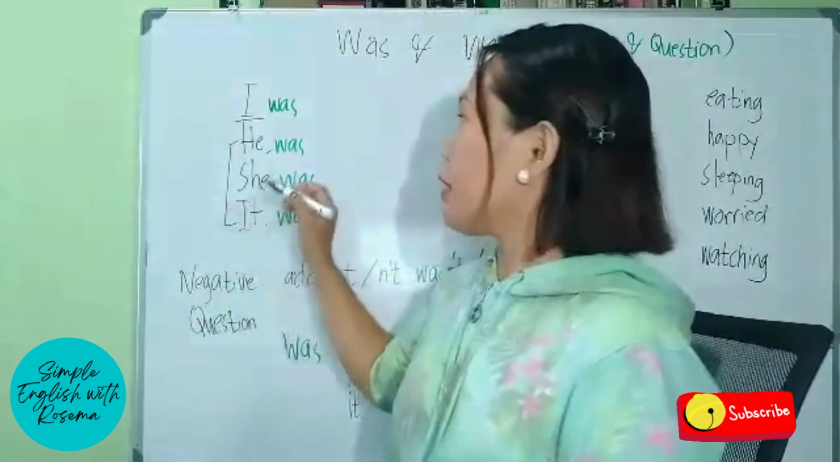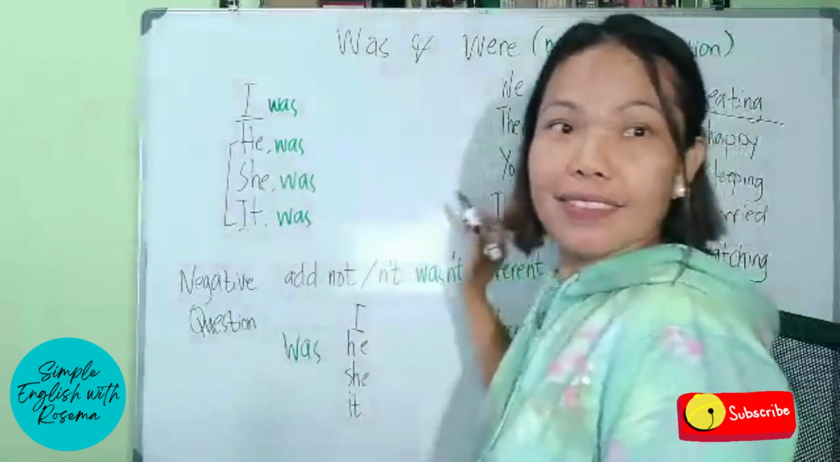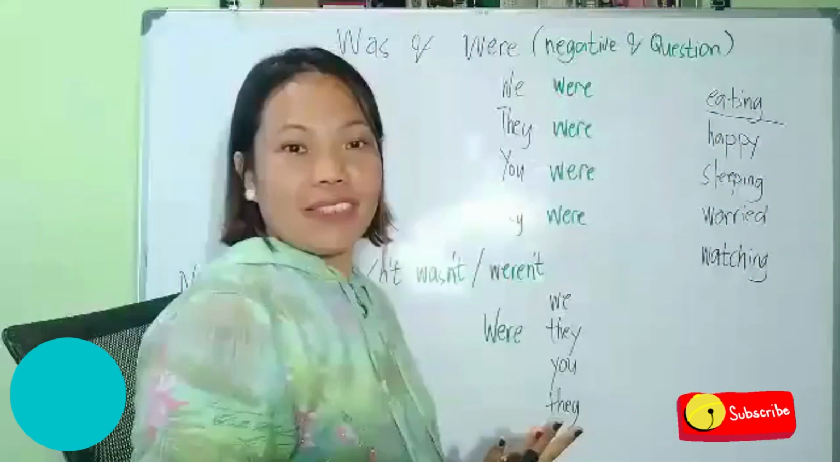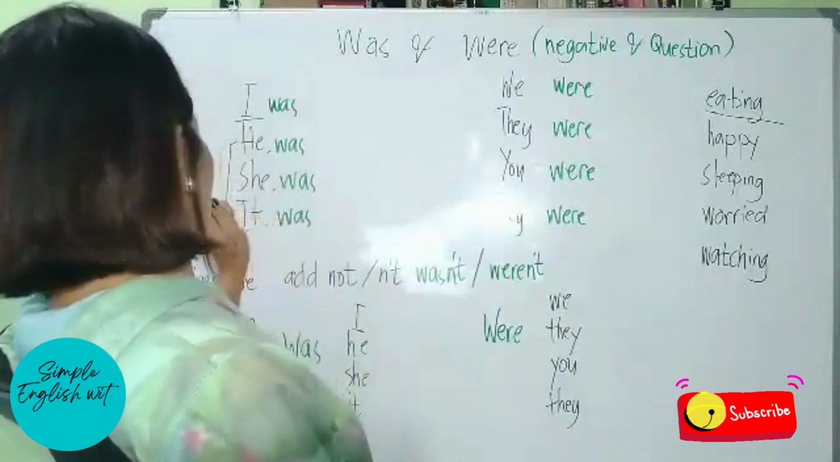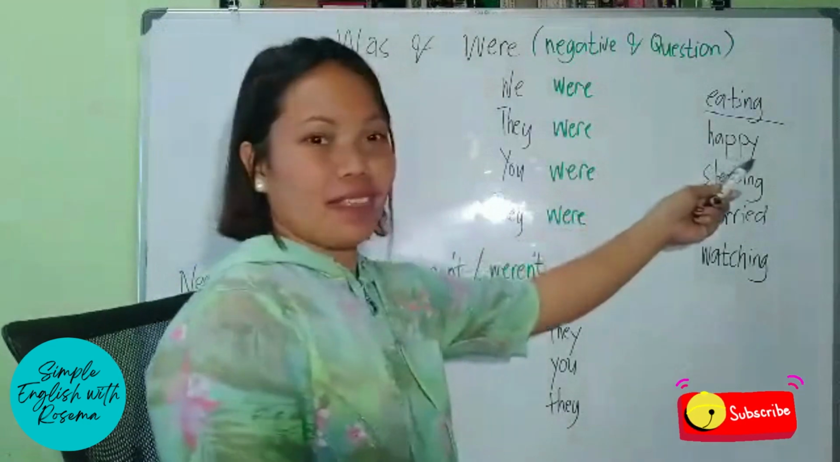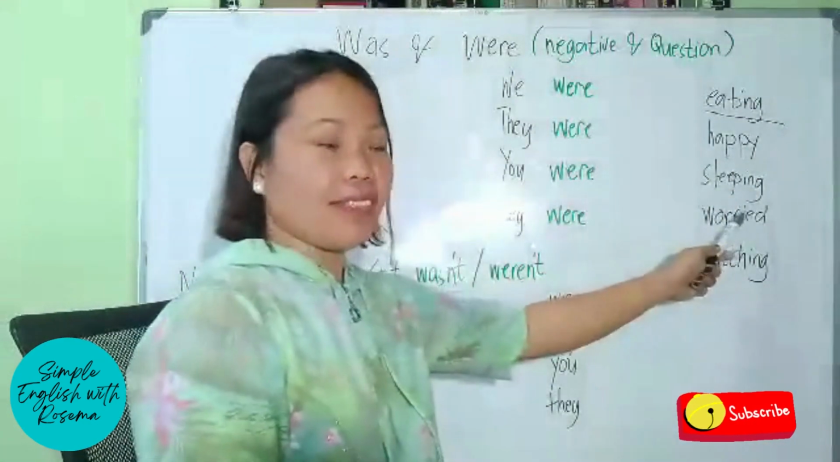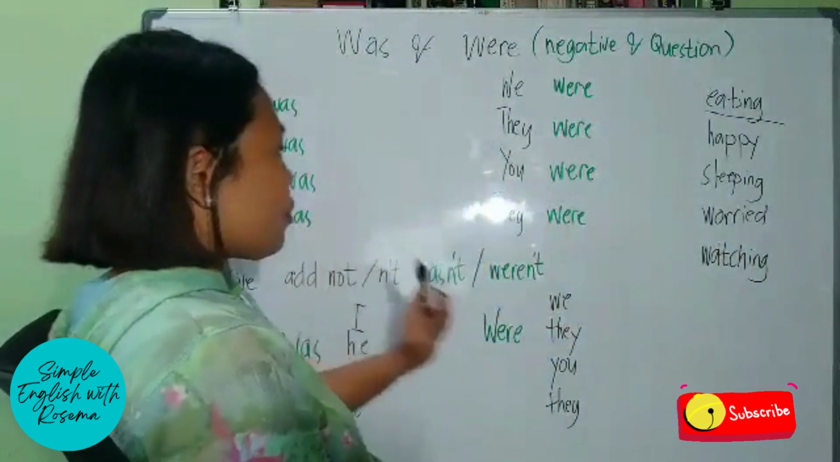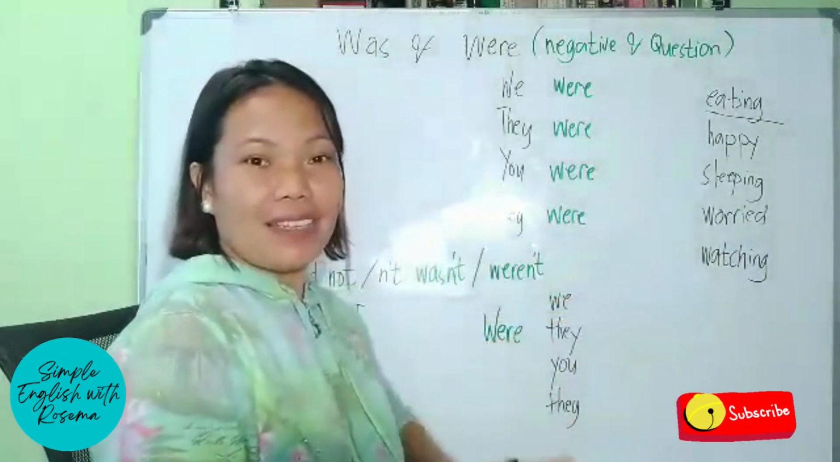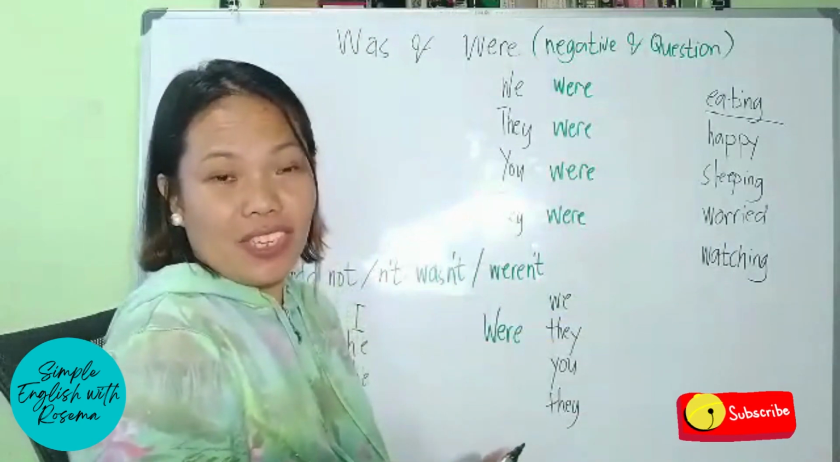So for example, I was eating. Another example for the third person: he was happy, or she was sleeping, or it was watching. Let's say the dog was watching TV. So we can say it was watching.